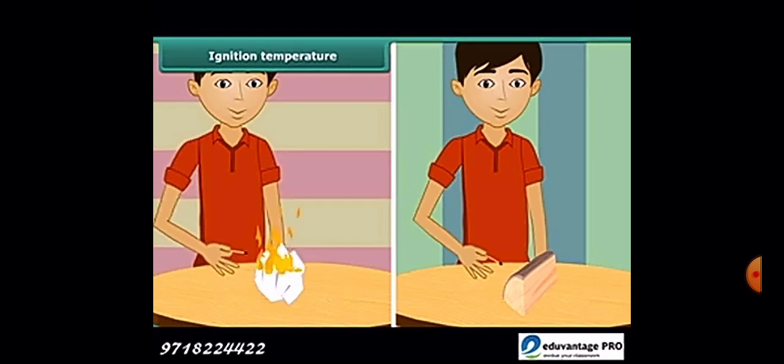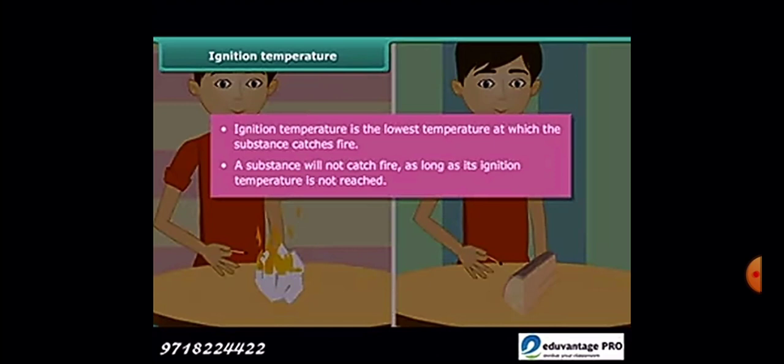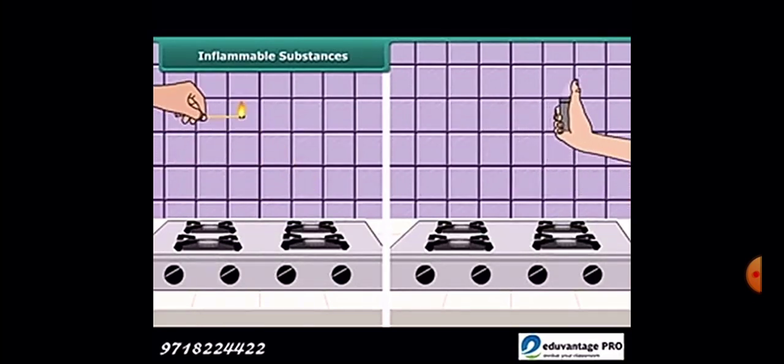Now what is an ignition temperature? Ignition temperature is the lowest temperature at which a substance catches fire very easily. A substance will not catch fire, or it will not burn, if it doesn't reach its ignition temperature. So there are inflammable substances whose ignition temperature is very low.